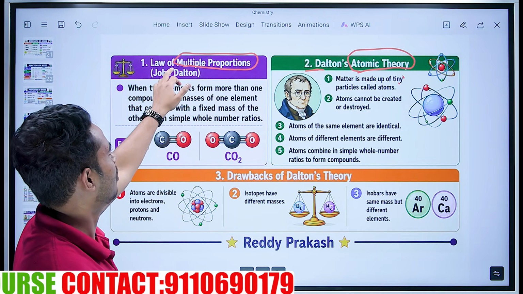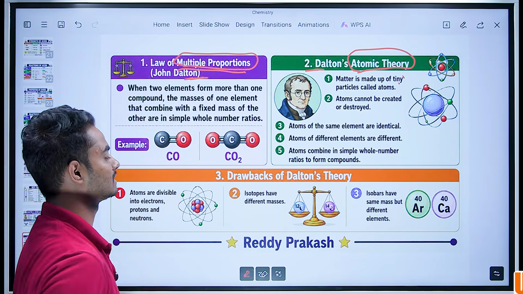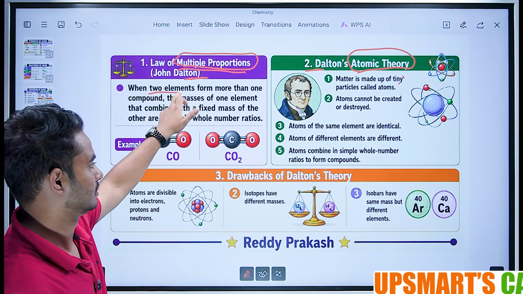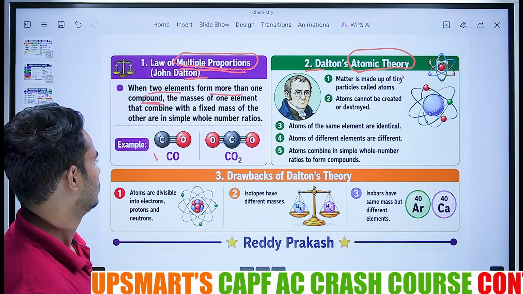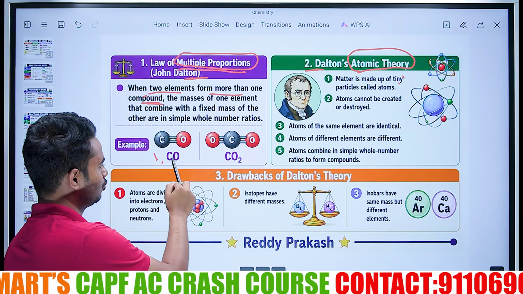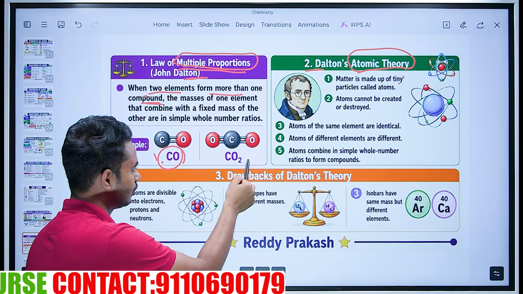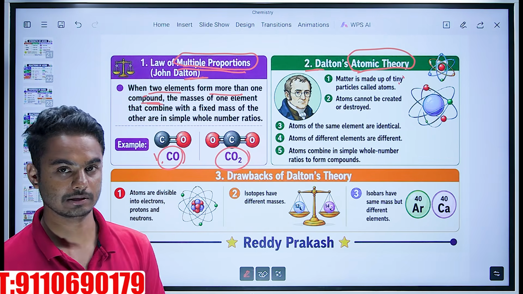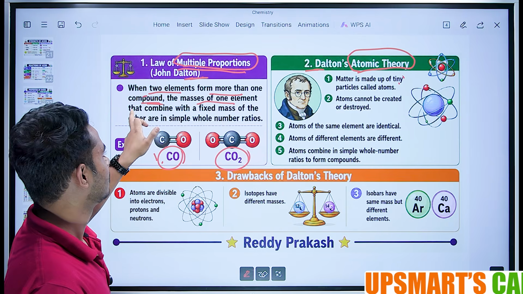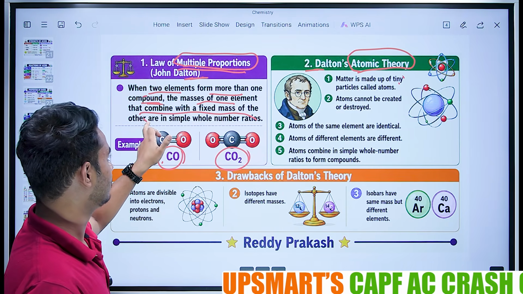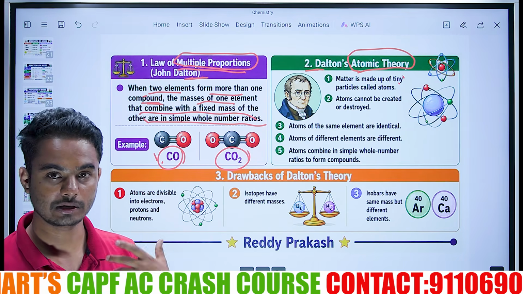Okay. Next, law of multiple proportions. John Dalton gave this. What this person says is, when two elements form more than one compound... See, these are two elements. C and O are two elements. It can form either carbon monoxide and it can also form carbon dioxide. When two elements form more than one compound, the mass of one element that combined with the fixed mass of the other are in simple whole number ratio. Simple whole number ratio. This is what he gave.